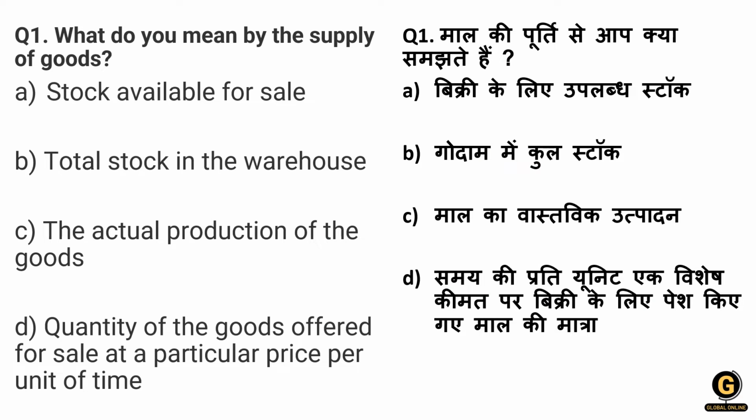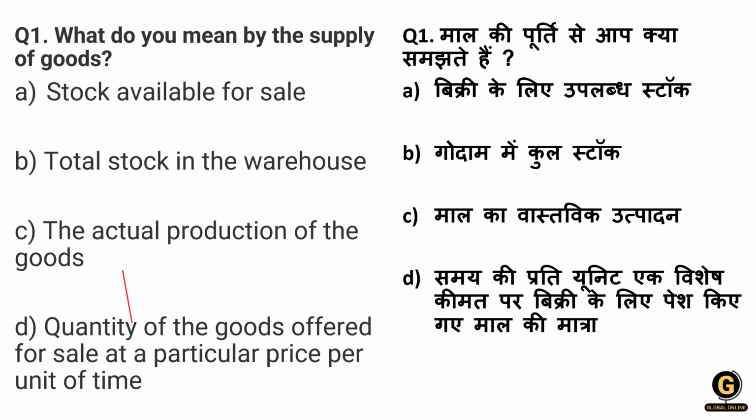So let's start with this question. The question is, what do you mean by supply of goods? As we know, microeconomics fully depends on demand and supply, so this question is on supply of goods. Options are: stocks available for the sale, total stocks in warehouse, the actual production of the goods, and the quantity of the goods offered for the sale at a particular price per unit of time.